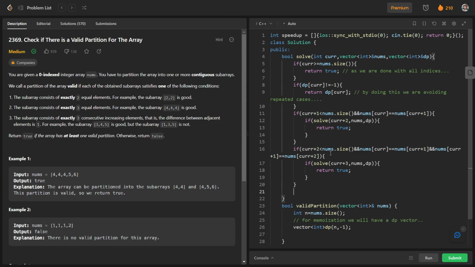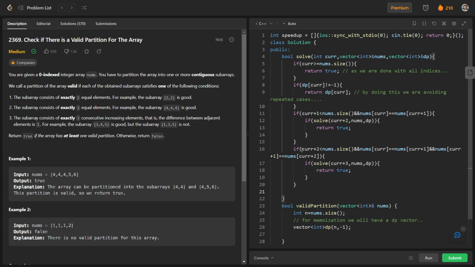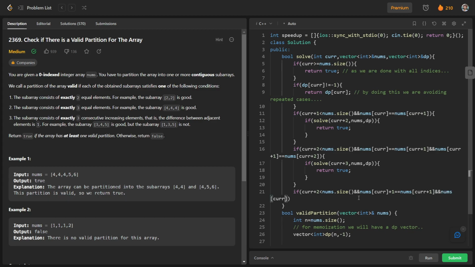Otherwise, we will solve for the third case, and the third case is increasing consecutive subarrays. So basically, current+2 should be less than nums.size(). This condition should be true, and then nums[current+1] is equal to nums[current]+1, and nums[current+2] is equal to nums[current+1]+1.